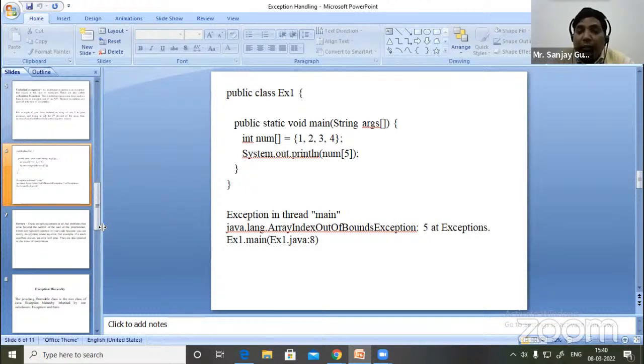Because we have only 4 elements, not 5, but we want to access the 5th element. There is no 5th element available in our array. So this program raises the exception, and the type of this exception is called array index out of bounds exception, and this type of exception is called an unchecked exception.